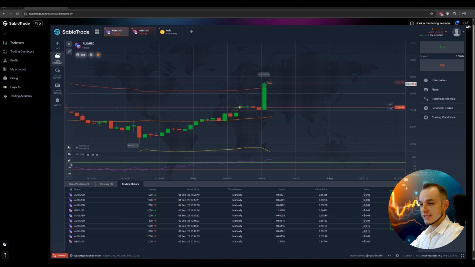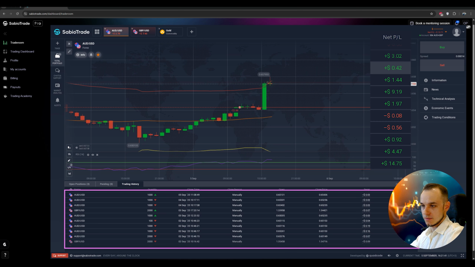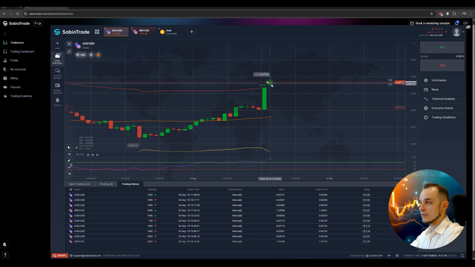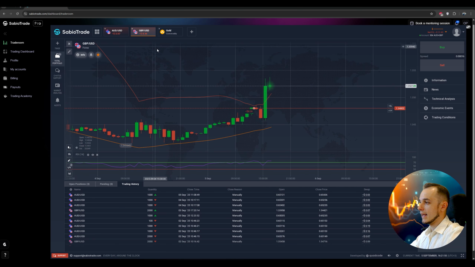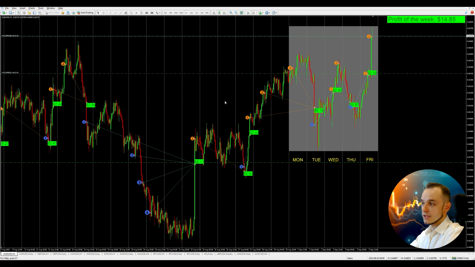This week we closed 10 trades, 2 of them were closed with a loss and 1 was closed with a profit. Currently we have 2 open trades on Aussie USD and also 1 trade on GBP USD. Let's check all the trades in the details. We start from the first currency pair. This is the Australian dollar against the US dollar.